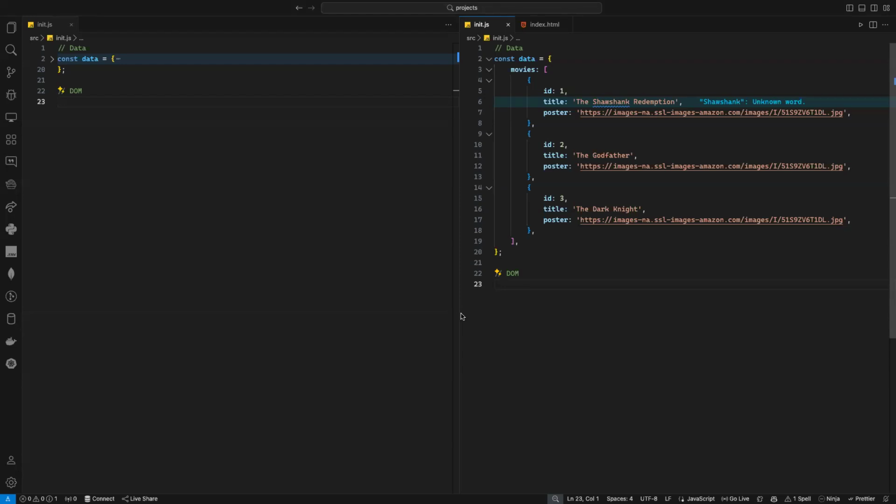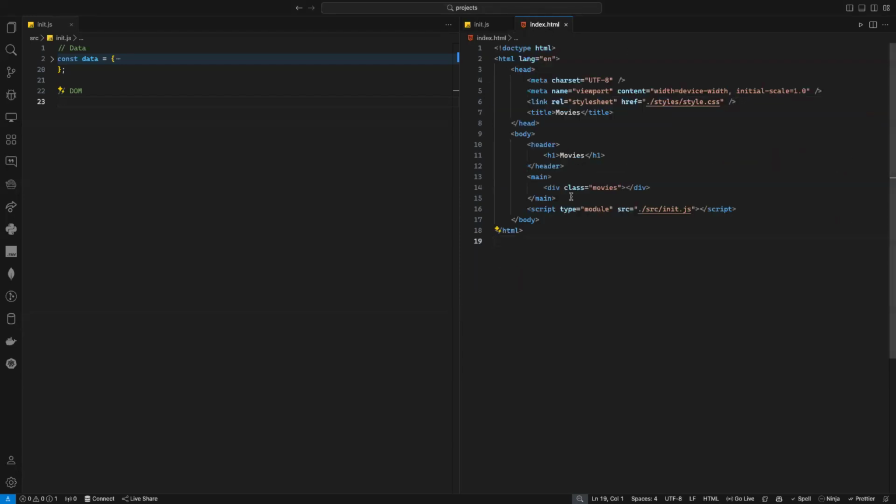So all the time you need to think which part of my website here is static. It will never change. Then you need to put it in your HTML. For example, the parent of all movies, yeah, it's static. It's just a parent here. And now I will put all my movies inside here. But are the movies static? Of course not. They're changing because that's data coming from the backend. It's an array. That's the reason why I create an array, because I need to create the movie itself inside my JavaScript.